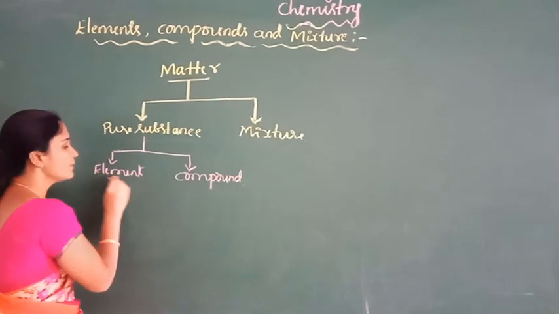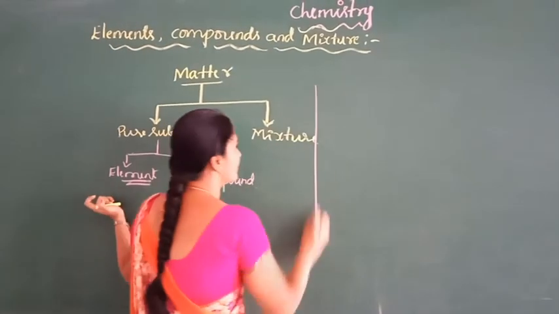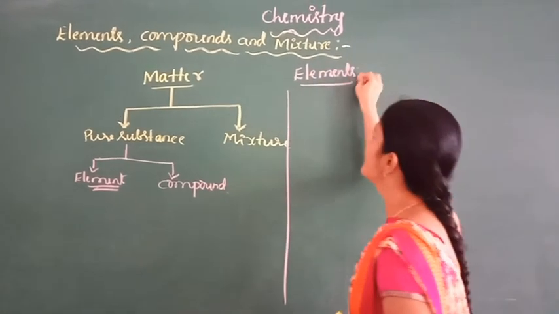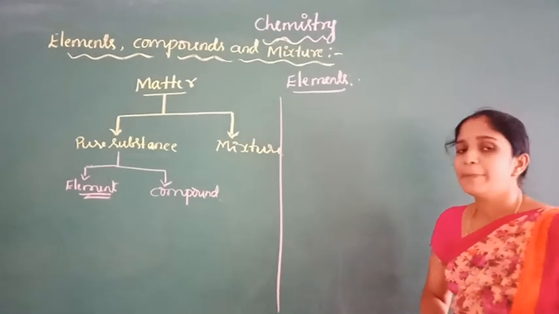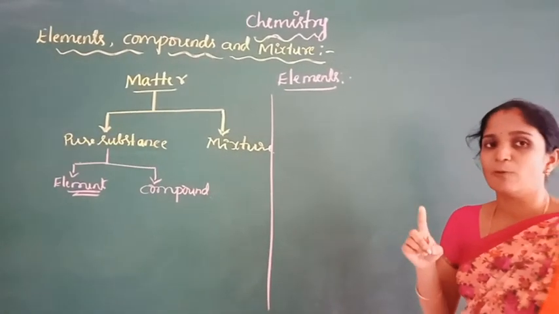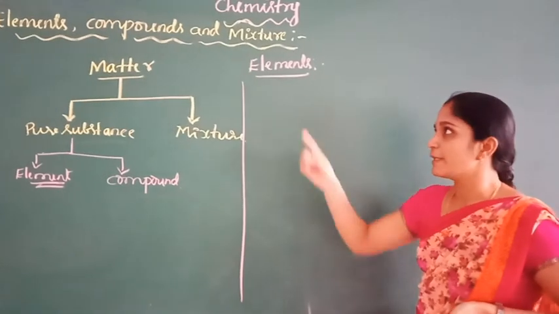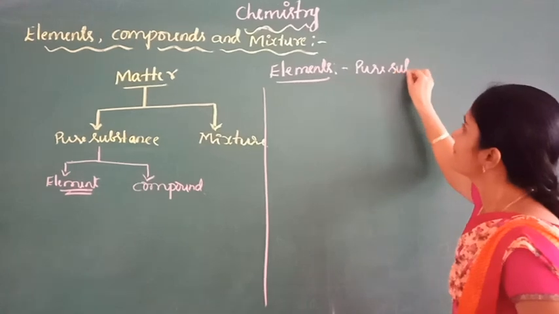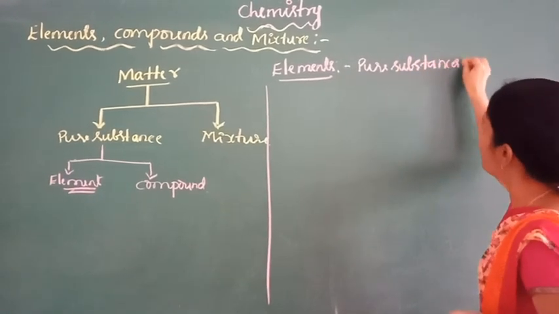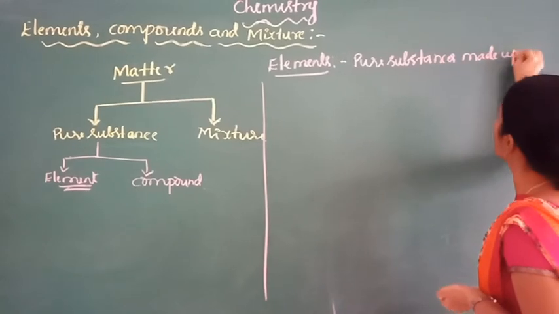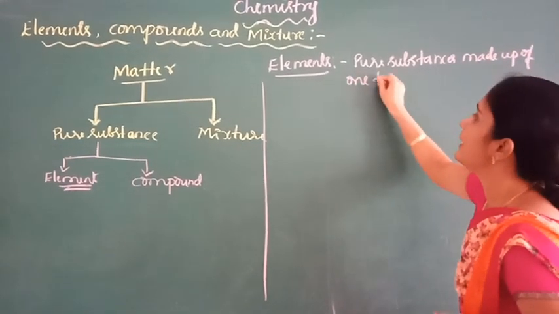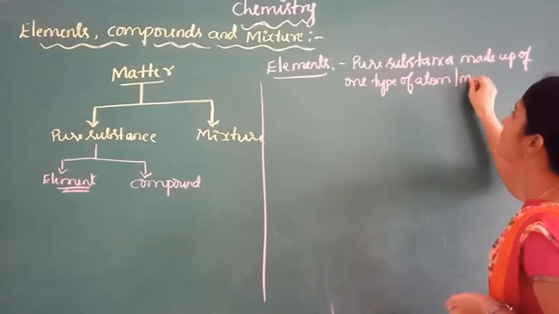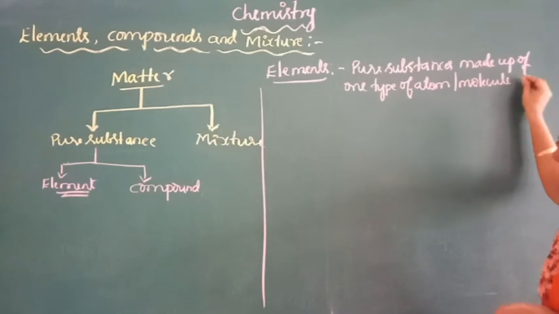Now coming to the elements. So what are elements? Elements are pure substances made up of only one type of atom or a molecule having the same atomic number.